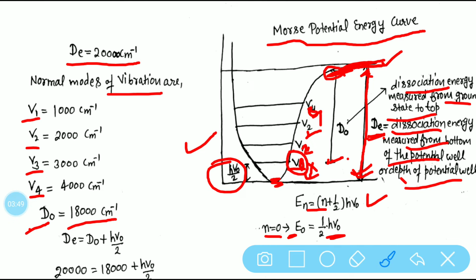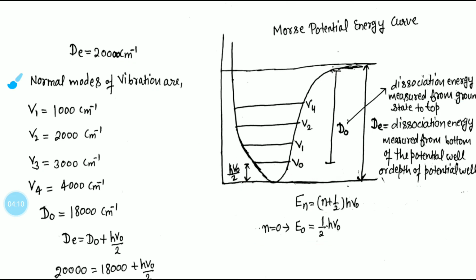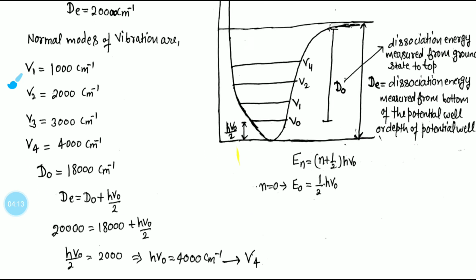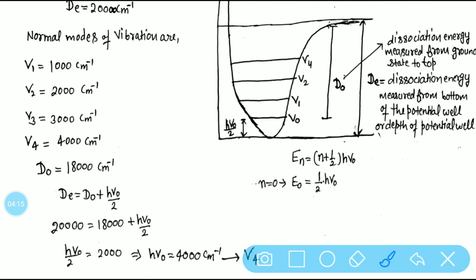So D e is equal to D naught plus the ground state energy hν0 by 2. The sum of the dissociation energy and the ground state energy is equal to the energy measured from the top to the bottom, or the depth of the potential well. So we put the values in this formula. We get 20,000, the D e value, is equal to 18,000, the dissociation energy, plus hν0 by 2.